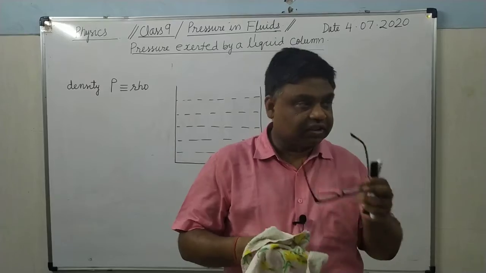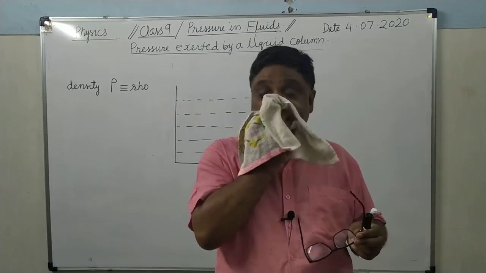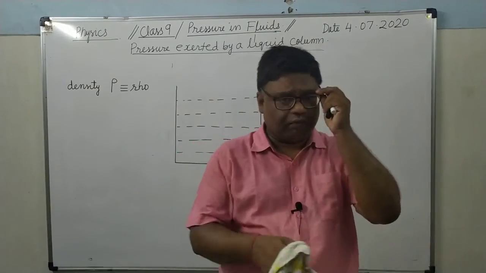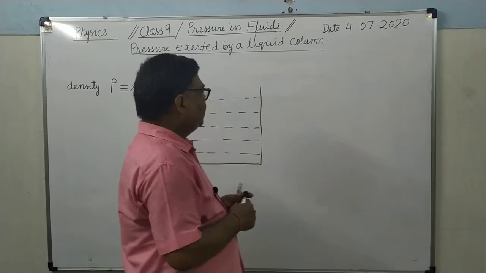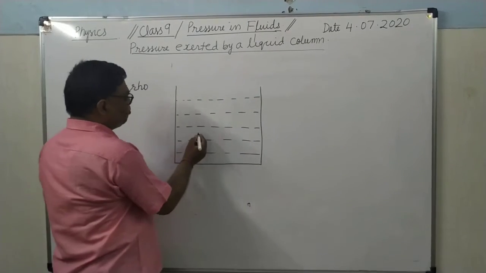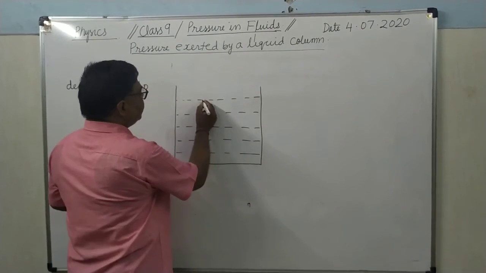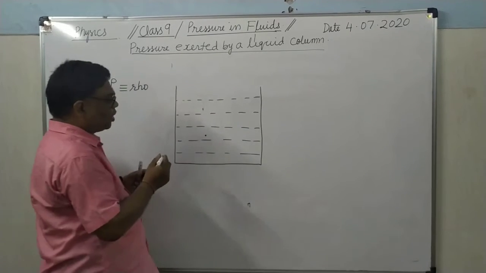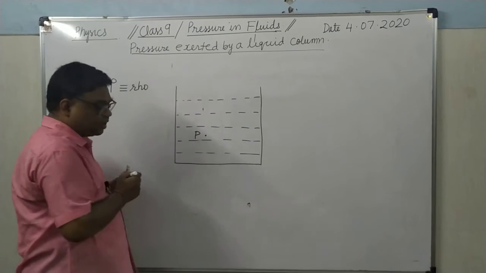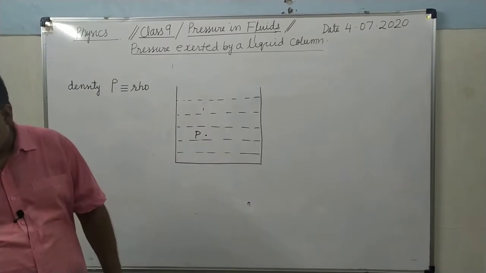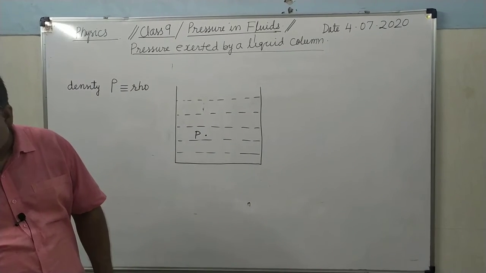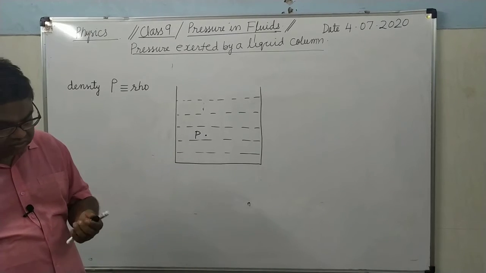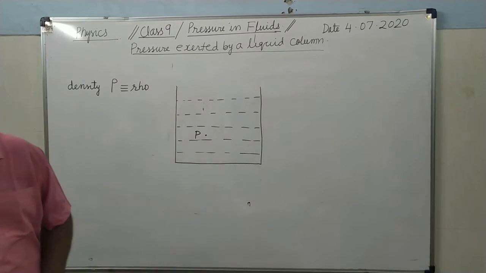So let us consider there is a container which is containing a liquid of density rho. There is a point P at a depth h from the free surface. It is situated at the depth h from the free surface, that you can see here.